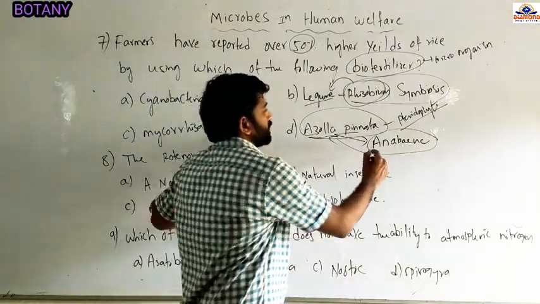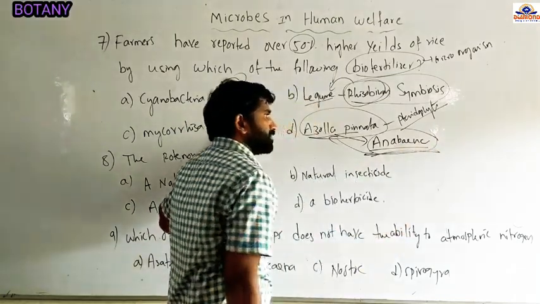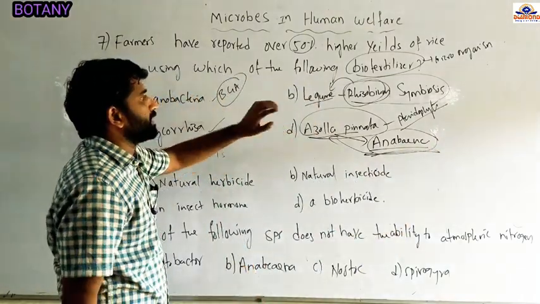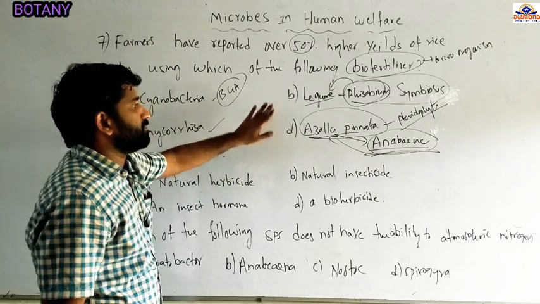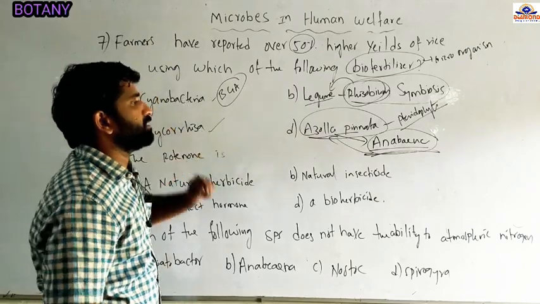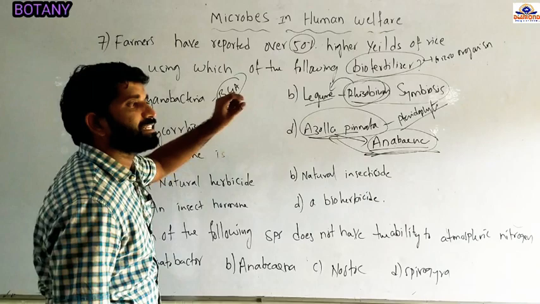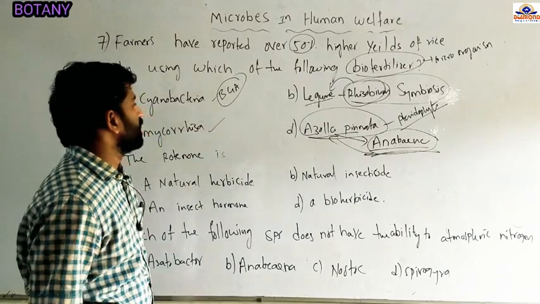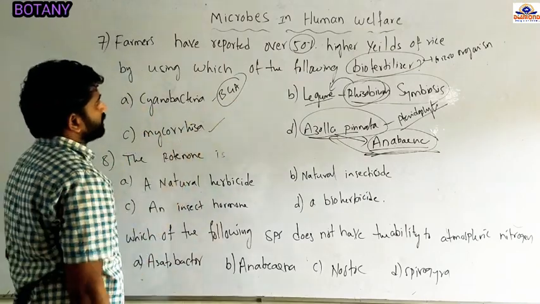It can show the symbiotic association with the Anabaena. So this is Azolla pinnata. It's a microorganism. It is a biofertilizer. It can increase the fertility of soil and also increase the yield of rice in India. And what about the remaining ones?